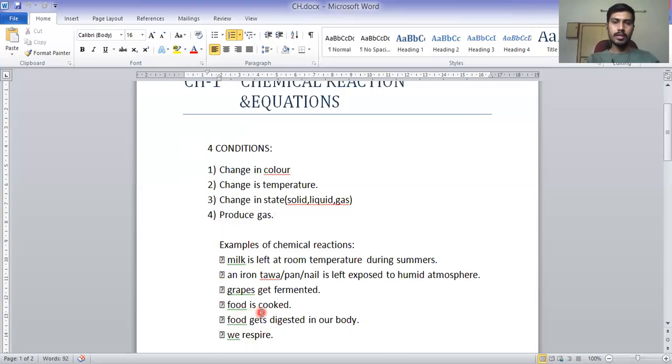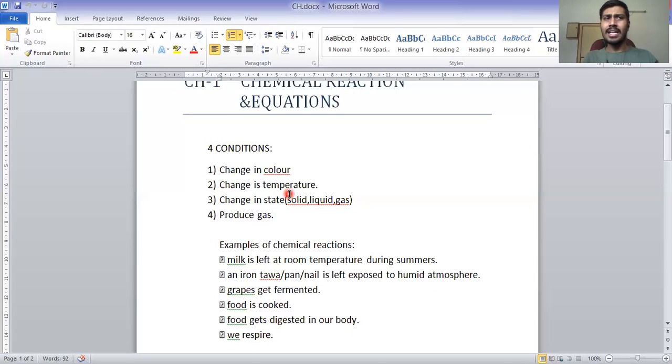Food is cooked. To cook the food, we give the foodstuff temperature, heat. So whenever we are heating something, and color is also being changed, not because of masala, but even though you do not do anything, if color is being changed, then we can also say that a chemical reaction occurs.